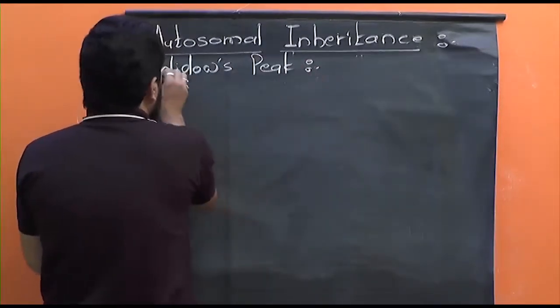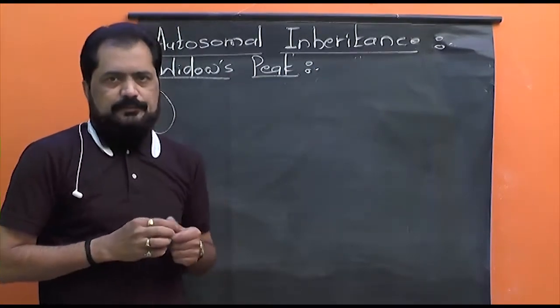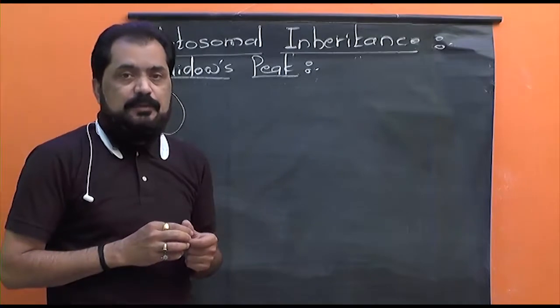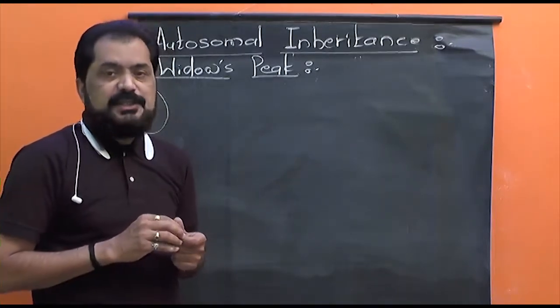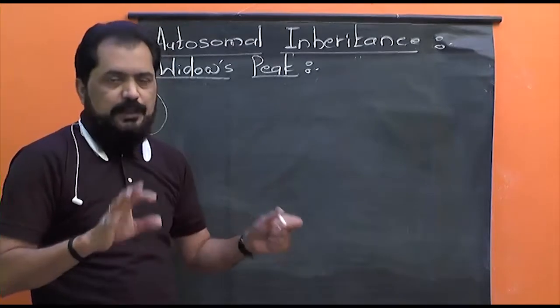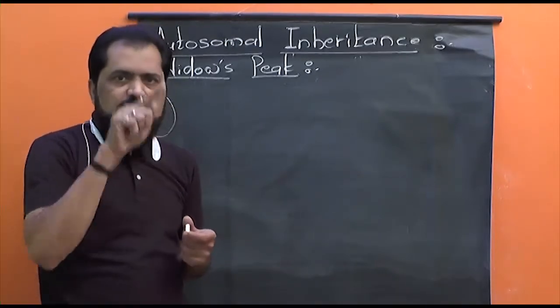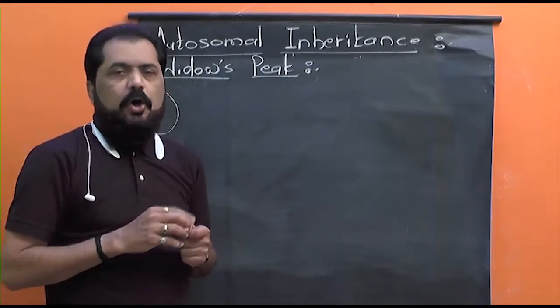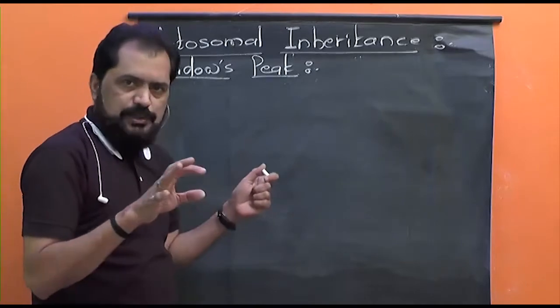First of all, let me tell you the meaning of widow's peak. A prominent V-shaped hairline on the forehead is described as widow's peak. Listen, a prominent V-shaped hairline on the forehead is described as widow's peak.